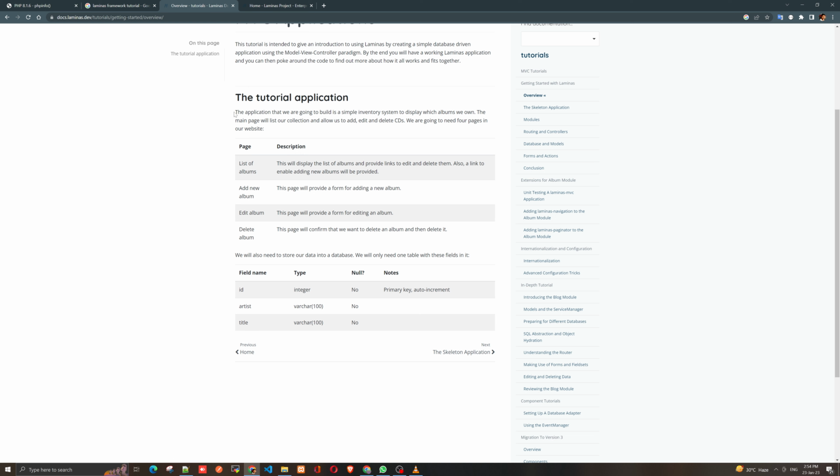In this application, we are going to need 4 pages on our website. The first is the list of albums, whatever we are going to store in the database, that we show. The others are add new album, edit album, and delete album. They also provide the database structure here. Okay, let's do this together.